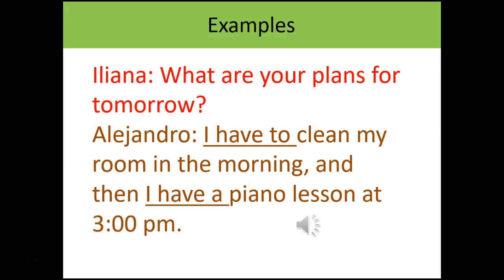Okay, so in this conversation, we hear Alejandro using the simple present to talk about a future action. One of those, for example, is to talk about the fact that he has to clean his room in the morning. And in that case, we are using the simple present have to talk about an obligation. So we might be able to say, I have to clean my room, I have to go shopping, I have to visit my friend. These are all different ways that we can use I have to using simple present to talk about a future action.